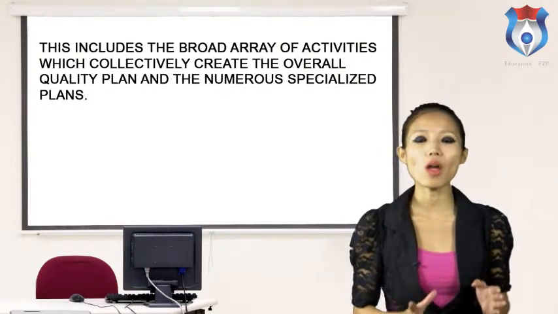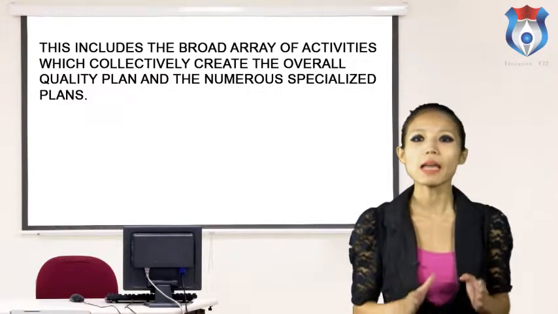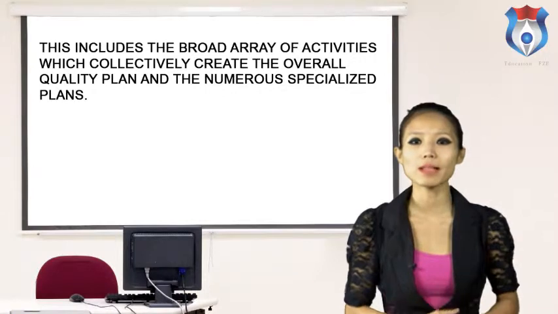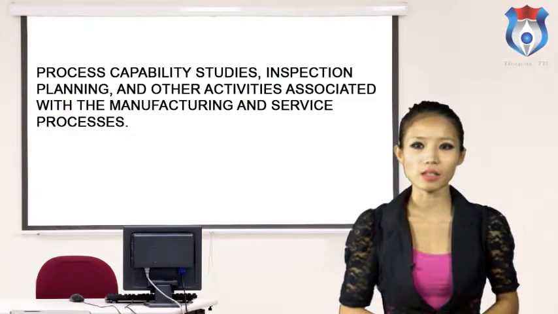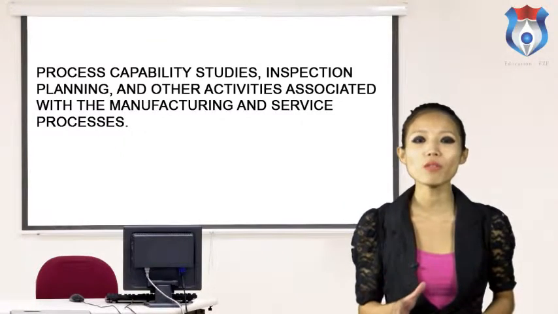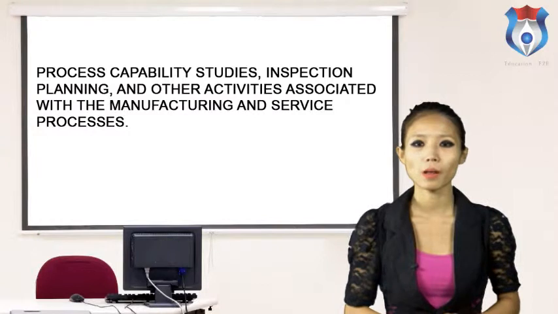Here are examples of these costs. Quality planning. This includes the broad array of activities which collectively create the overall quality plan and the numerous specialized plans. Process planning. Process capability studies, inspection planning and other activities associated with the manufacturing and service processes.